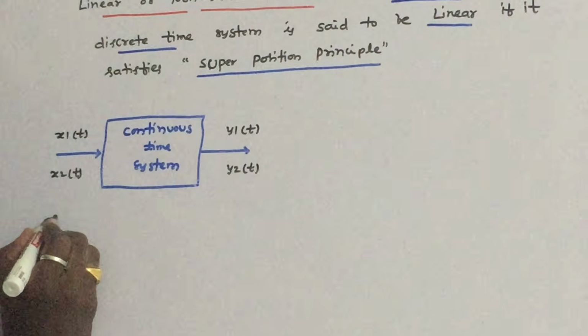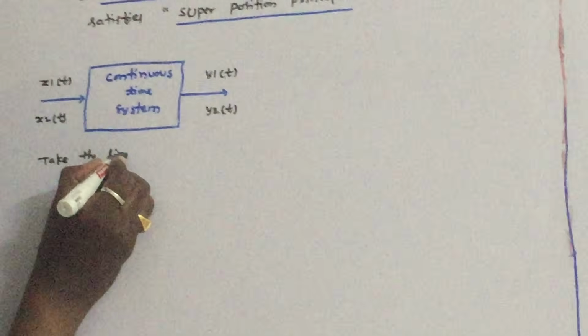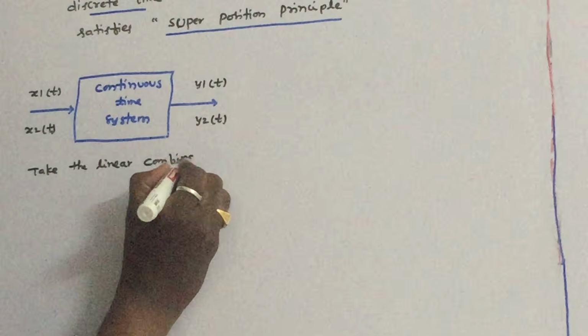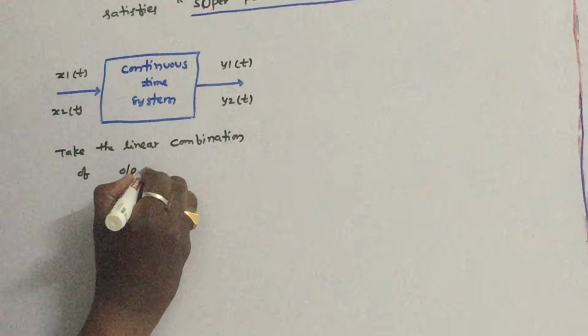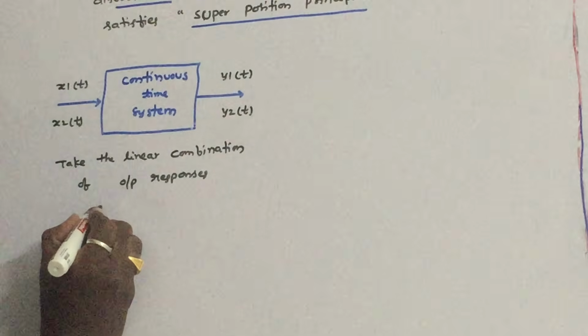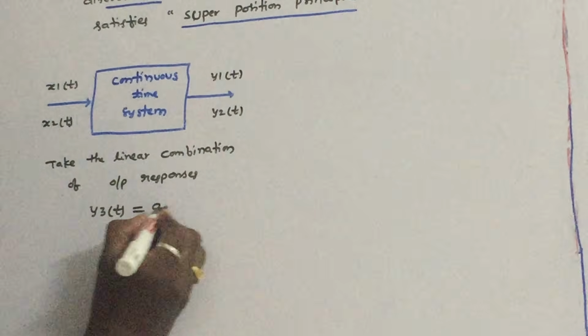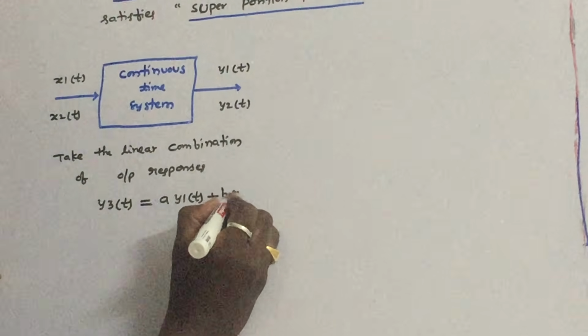Now let us take the linear combination of output responses. Clearly see that. Take the linear combination of output responses. Let us call this y3 of t, that is equal to a into y1 of t plus b into y2 of t.